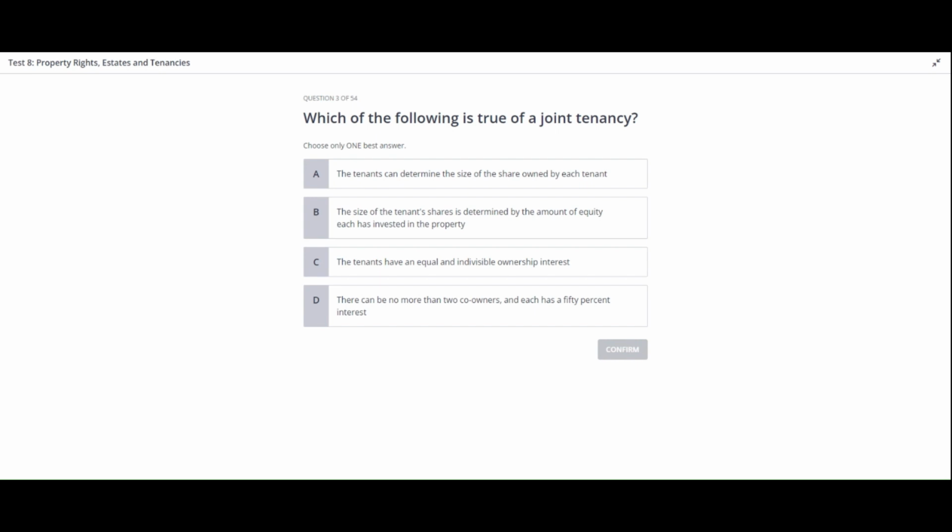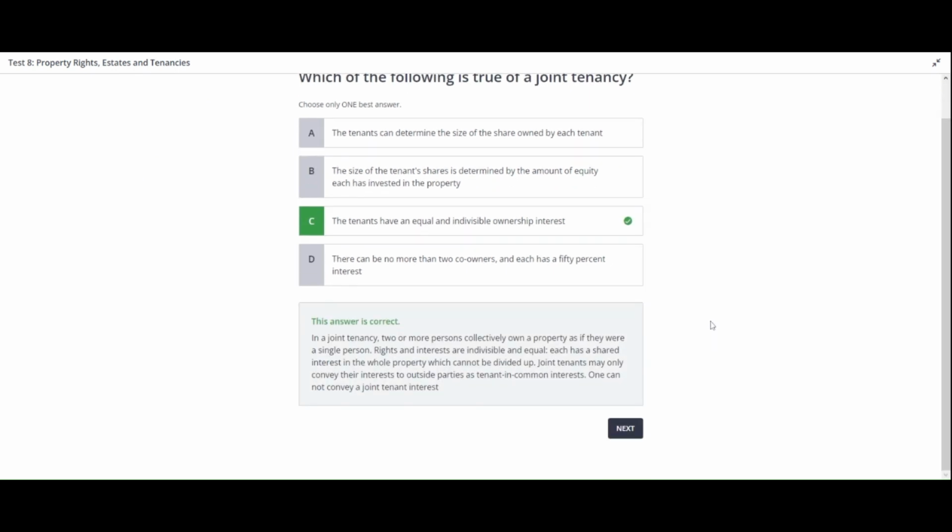Okay, now, let's reveal the correct answer together. The correct answer is Option C, the tenants have an equal and indivisible ownership interest. In a joint tenancy, 2 or more persons collectively own a property as if they were a single person. Rights and interests are indivisible and equal, each has a shared interest in the whole property which cannot be divided up. Joint tenants may only convey their interests to outside parties as tenant in common interests. One cannot convey a joint tenant interest.